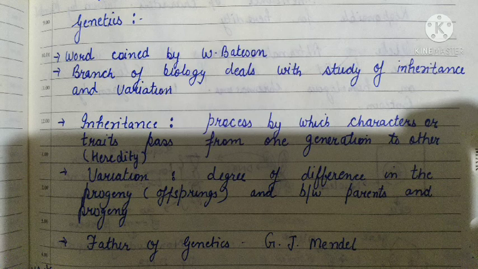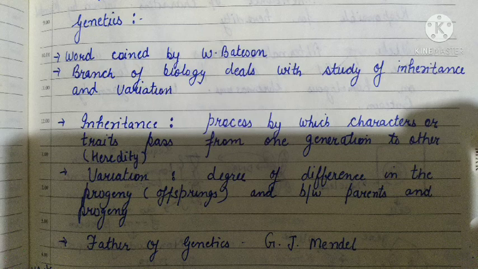So now, before studying the monohybrid cross and dihybrid cross in detail, you should know some of the terms related to genetics. Inheritance means the characters are passed from one generation to another, and variation means the dissimilarities between progeny, between brother and sister, as well as between parent and offspring.